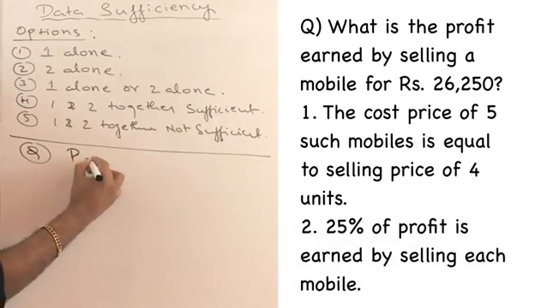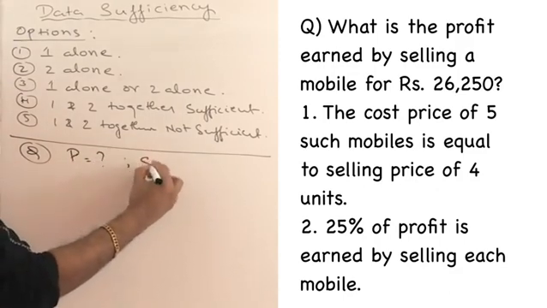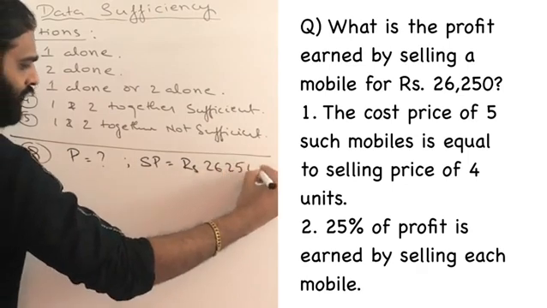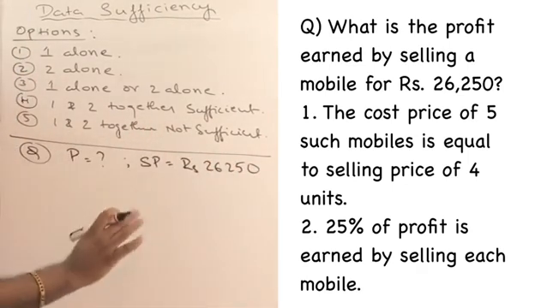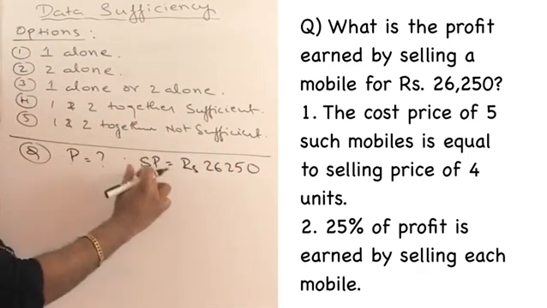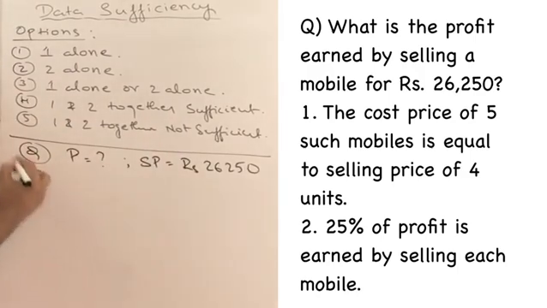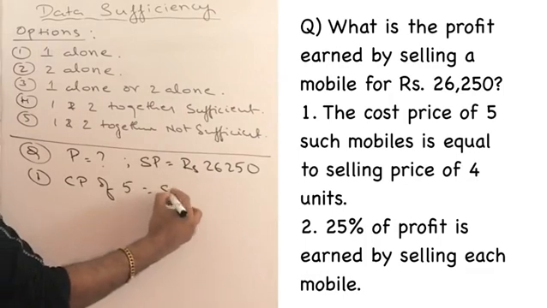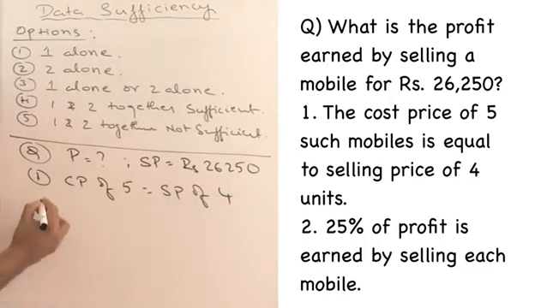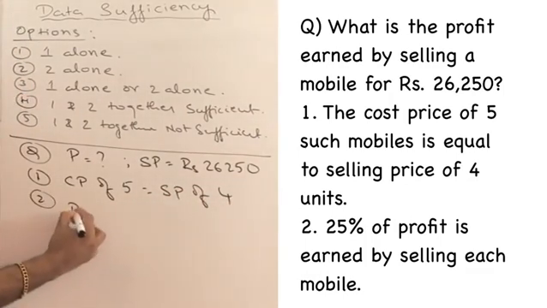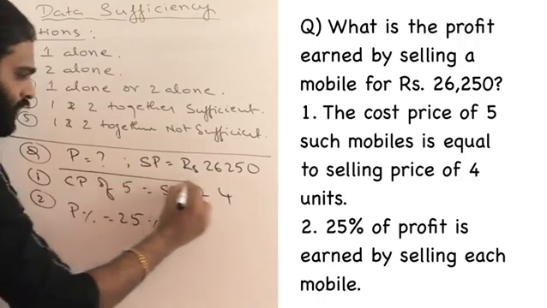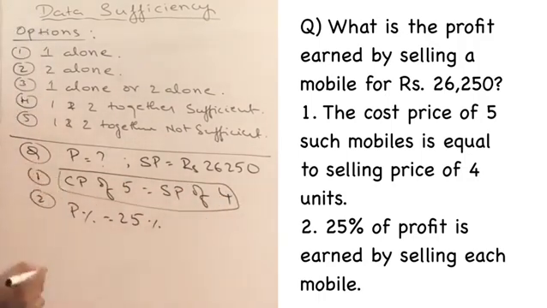So, the profit. But he has also given the information that the selling price of each mobile is equal to 26,250. How much the price is, is not important. I should only focus on the selling price given. Then from the first statement, he said cost price of 5 such mobiles is equal to selling price of 4. And in the second statement, he said profit percentage is equal to 25%. Let us try to understand the concept.